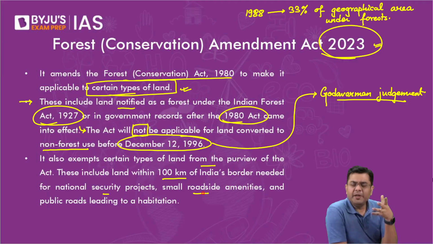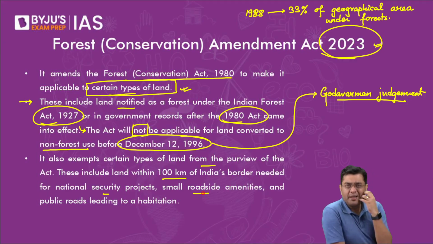If it falls within 100 kilometers of the border areas, you cannot expect the defense or strategic requirements of the country to be put to the question, and only allow that the trees should not be cut in that area.